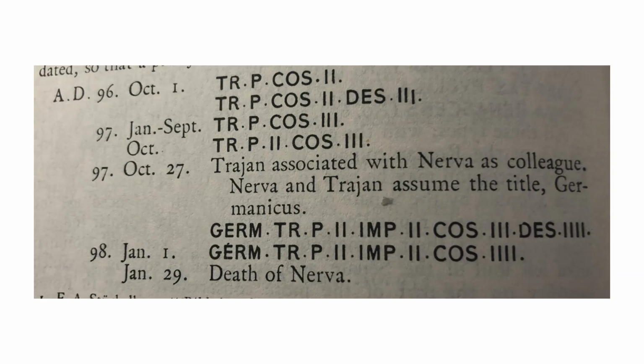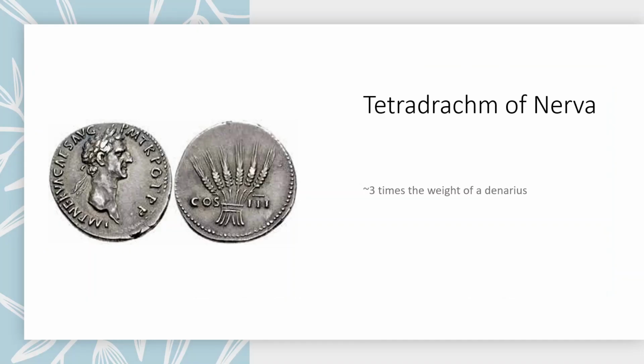On October 27th, Nerva adopted the Emperor Trajan, and they both assumed the title Germanicus. So if you see Germanicus on a coin of Nerva, you know it was after this adoption. And then there's another one added to the consul again, so he's consul for the fourth time on January 1st, and then Nerva died on January 29th. Trajan became the next emperor.